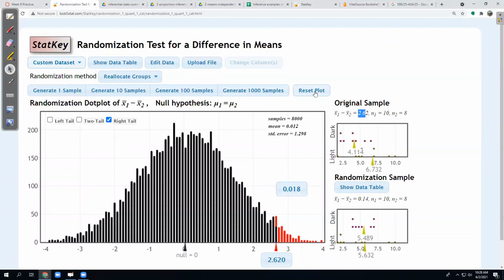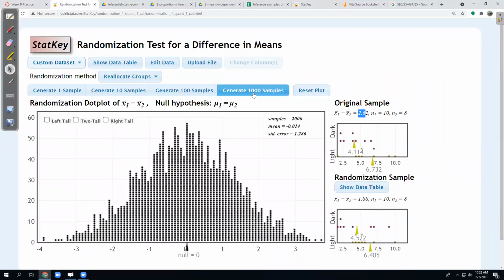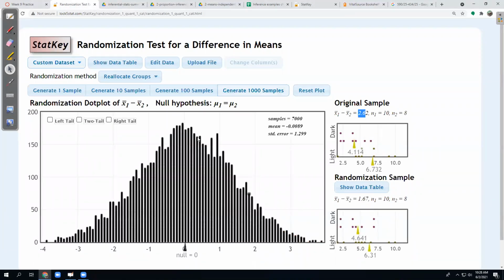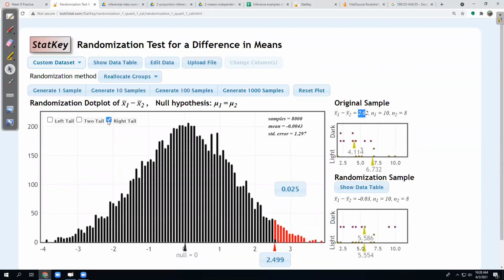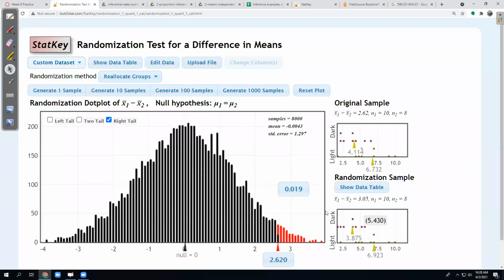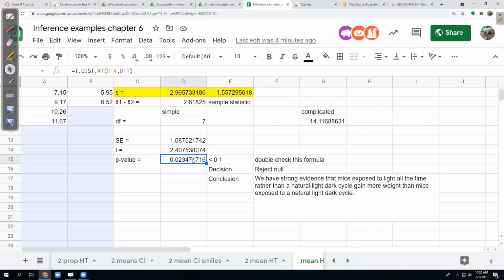If I regenerate these, so reset, do it again, I might get a slightly different p-value because it's reshuffling these cards here. So I think I had 8,000 before. So right tail, again, that's not a p-value yet until I enter the sample statistic from the original sample, 2.62. Okay, this time I get 0.019. Every time you run a randomization distribution, it's going to be a little bit different. Whereas with the central limit theorem, there's just one answer, aside from rounding error, which we all experience depending on how we round our numbers along the way.